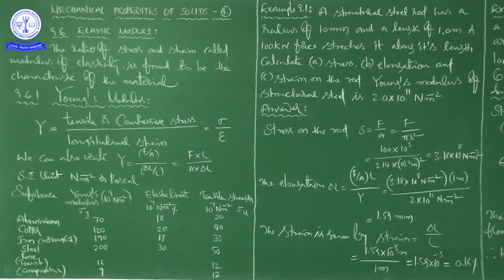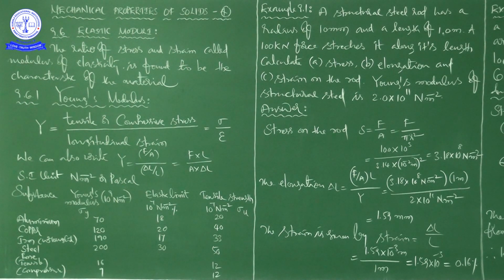If you observe this table, you can notice that for metals Young's moduli are large. Therefore, these materials, metals, require a large force to produce a small change in length. That is what makes them stronger, like steel and iron. So observe carefully: metals require a large force to produce a small change in length.